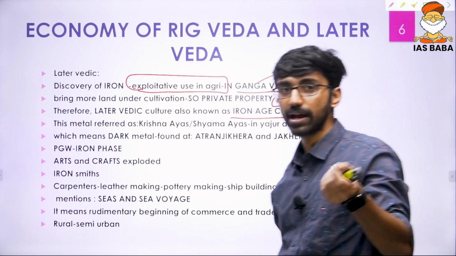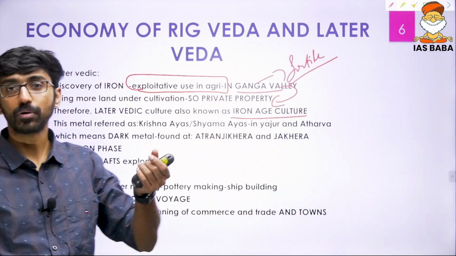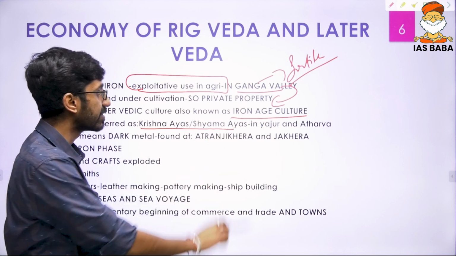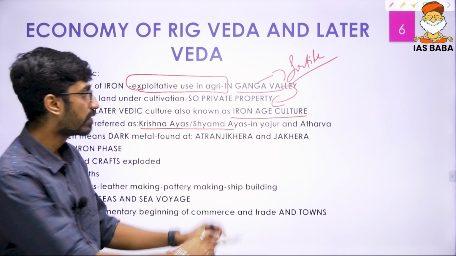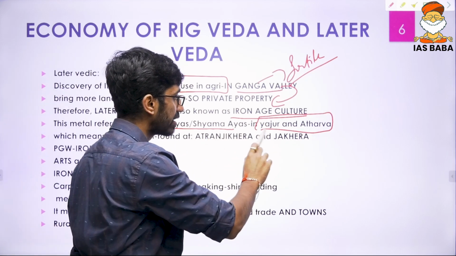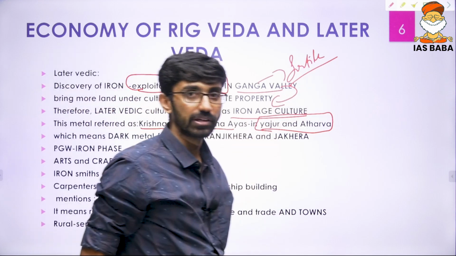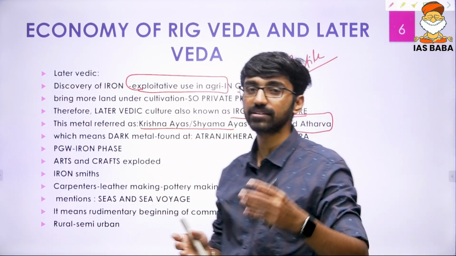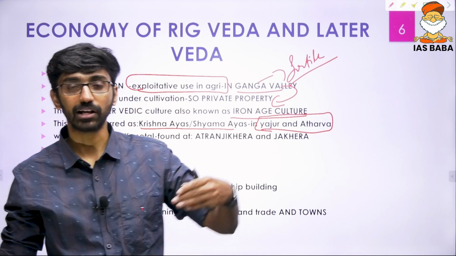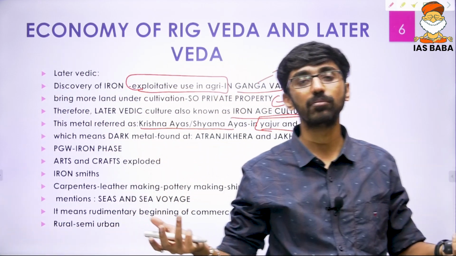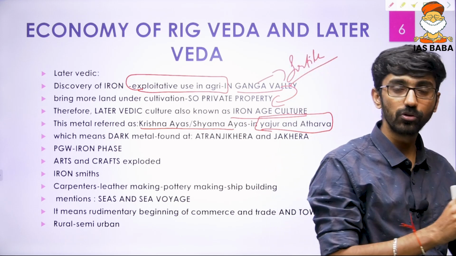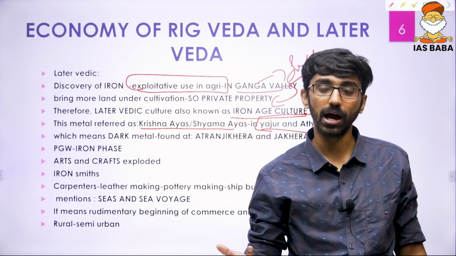Like we use the term ayas for either copper or bronze during Rigvedic times, now another term is used in the later Vedas, that is Krishna ayas or Shyama ayas, in the Yajurveda and Atharvaveda. These references are there in the Yajurveda and Atharvaveda. Again, when you use these kinds of terms to prove your point, you can't just say that the economy was growing in the later Veda and backward in the Rigveda. You have to use certain facts to prove your arguments.